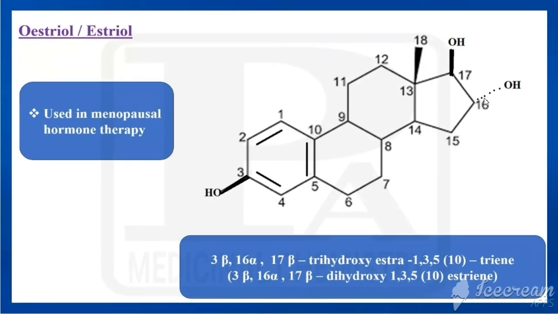How is that connected? By means of a dotted line, so it is having alpha configuration. So all the names would be the same as that of estradiol. We have to add that 16 alpha hydroxy. So what is the chemical name? 3 beta, 16 alpha, 17 beta, trihydroxy estra 1, 3, 5(10) triene. So what is the use of estriol? It is used in the treatment of menopausal symptoms and hormone replacement therapy.